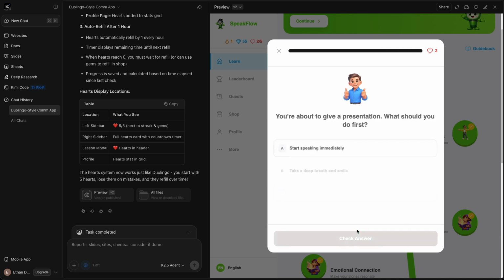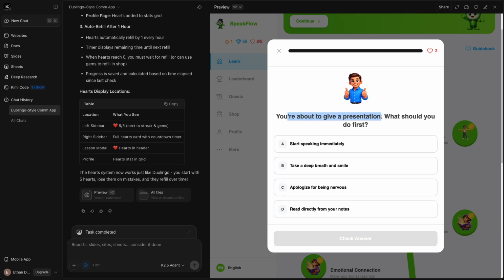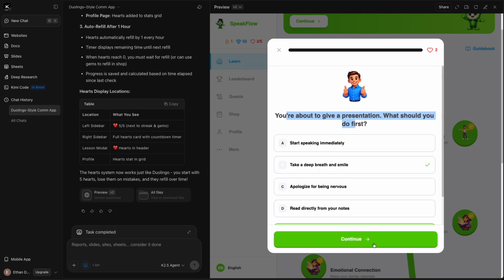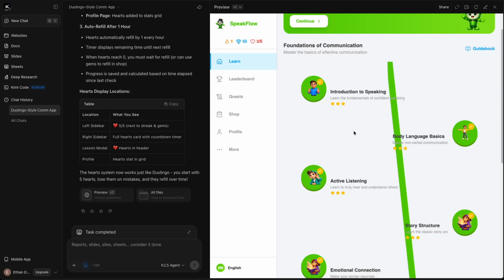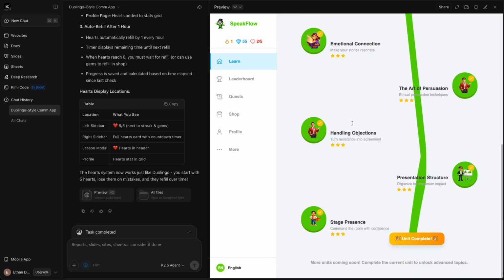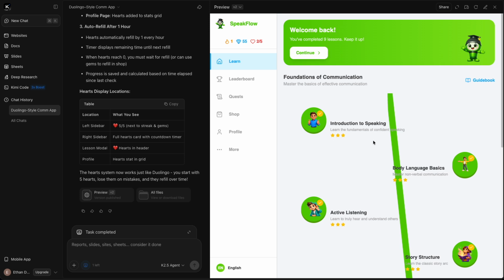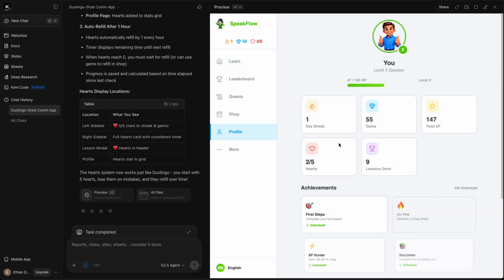So a mistake there. And then let's see if we are given a presentation. What should you do first? Now let's click the right answer and see if the heart stays at 2 or if it will go down. So the heart stayed at 2, so that is good there. Now, because we've finished everything, we won't know if it's allowing us to complete, but if we then look at profile, hearts 2 out of 5, so that is correct.